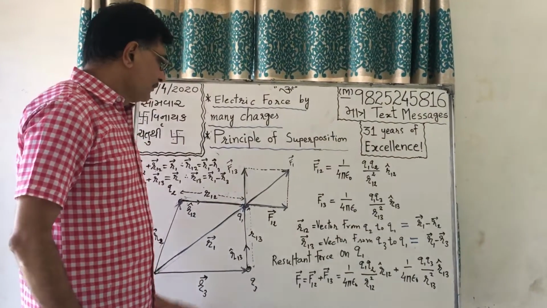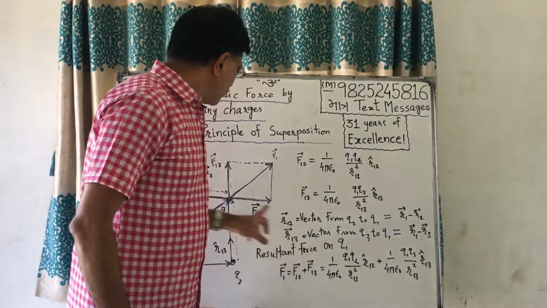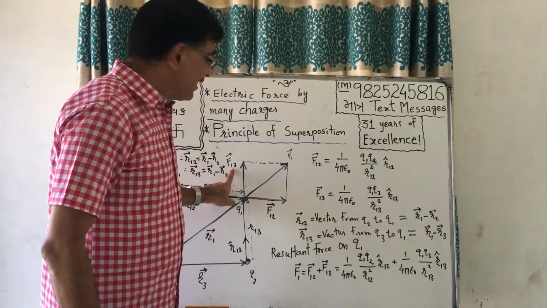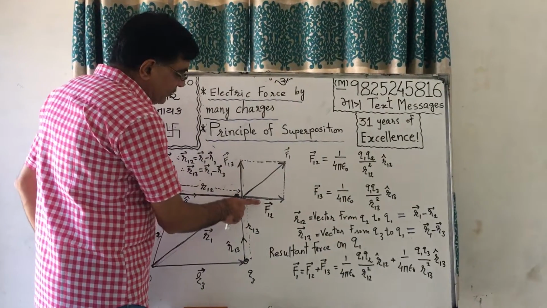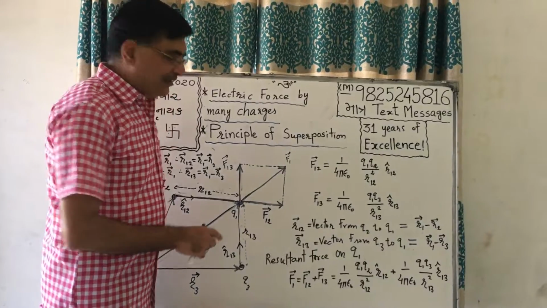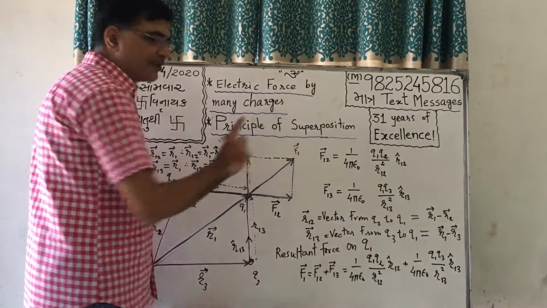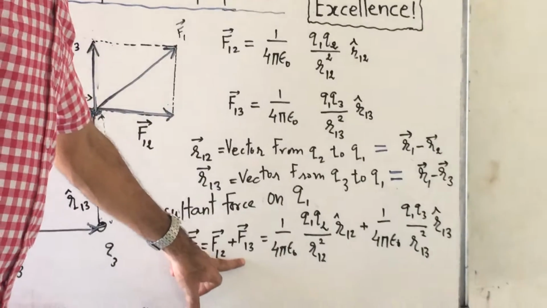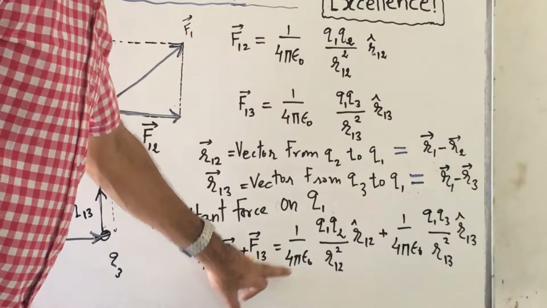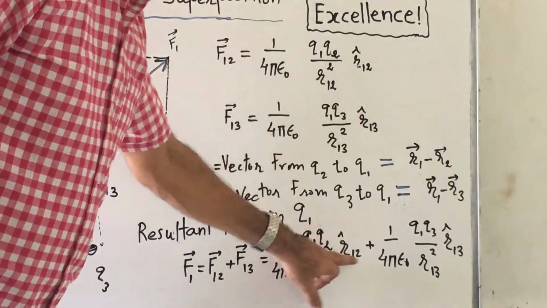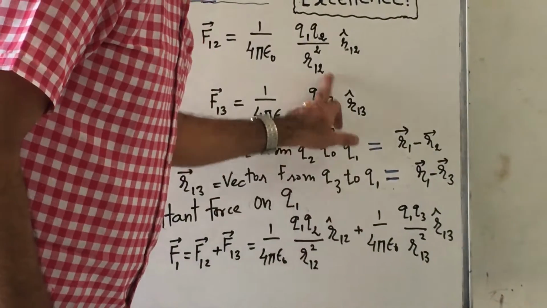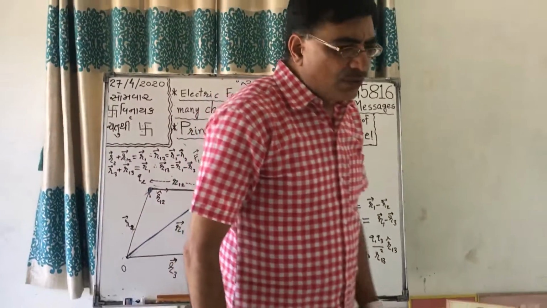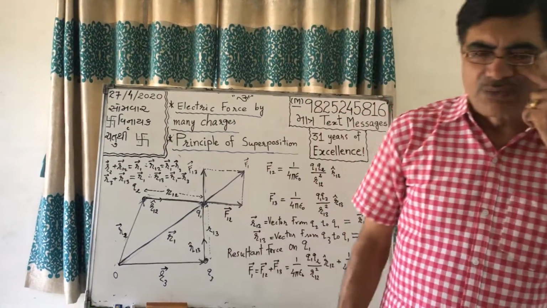Now the resultant force on Q1, according to the principle of superposition, is equal to F12 plus F13, and to add these two we have to use the parallelogram method. So we have drawn a parallelogram, and this is the resultant vector. So F1 equals F12 plus F13. Putting values from here: 1 upon 4 pi epsilon naught Q1 Q2 upon R12 square into R12 cap plus 1 upon 4 pi epsilon naught Q1 Q3 upon R13 square into R13 cap. More than 3 charges we will consider tomorrow.